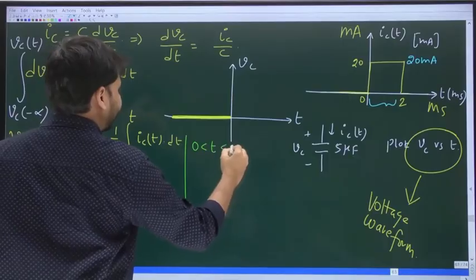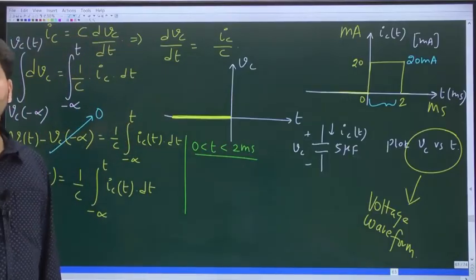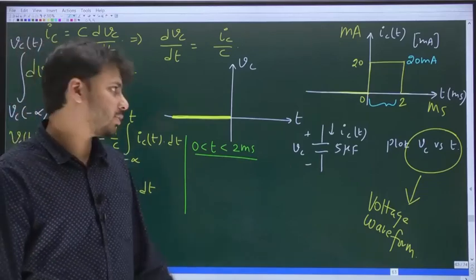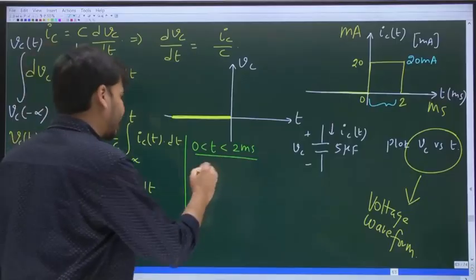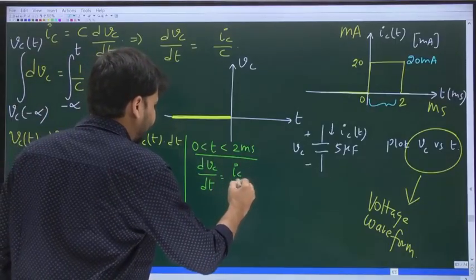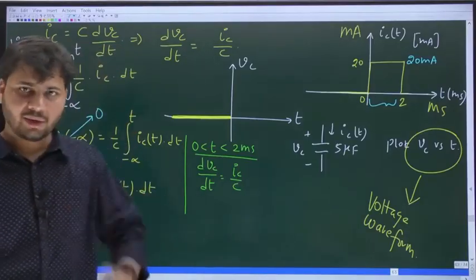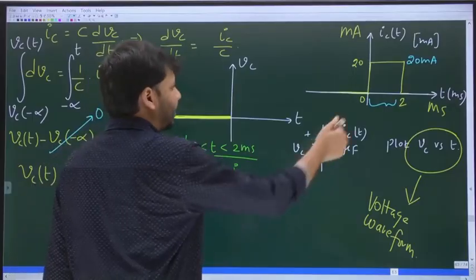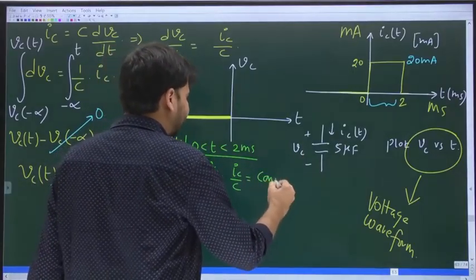0 less than t less than 2 milliseconds. That means we are talking about this interval. In this interval, IC is constant. dVc by dt is IC by C. And here in this interval, IC is constant, C is also constant. So IC by C is also going to be constant.